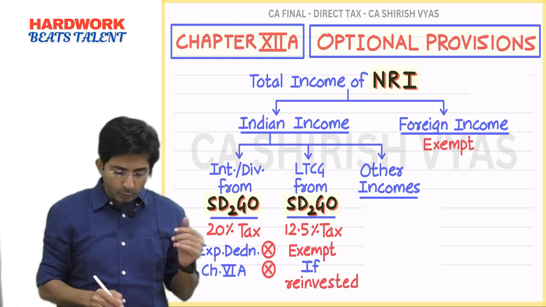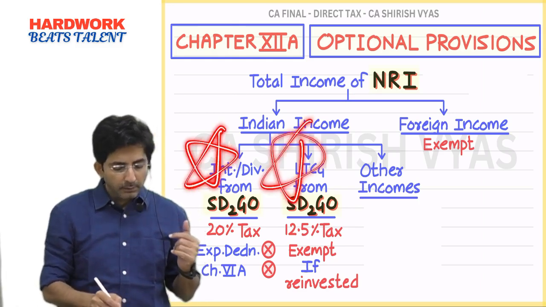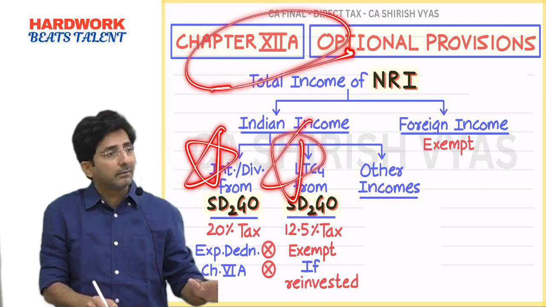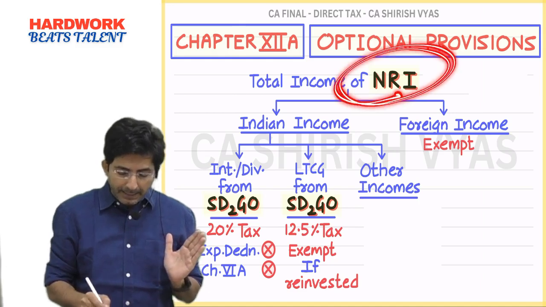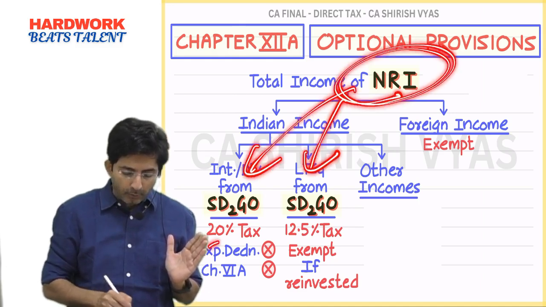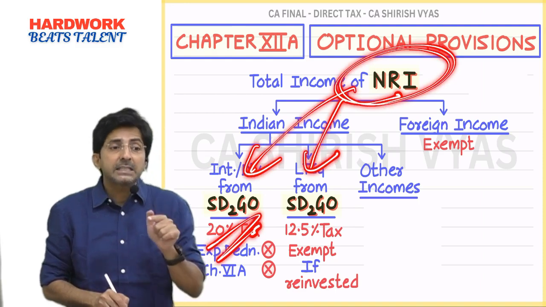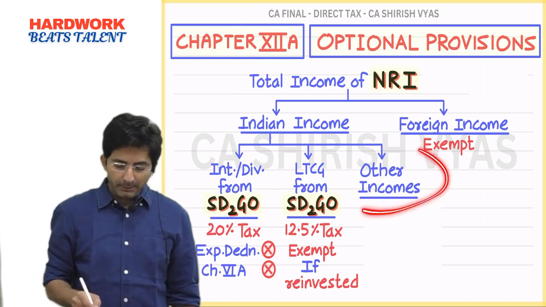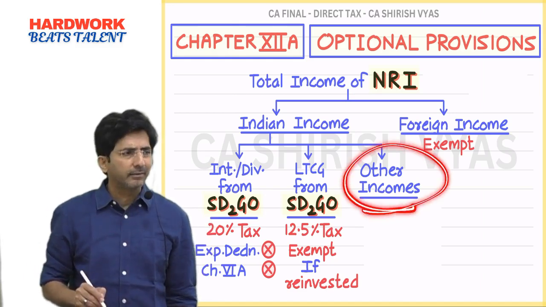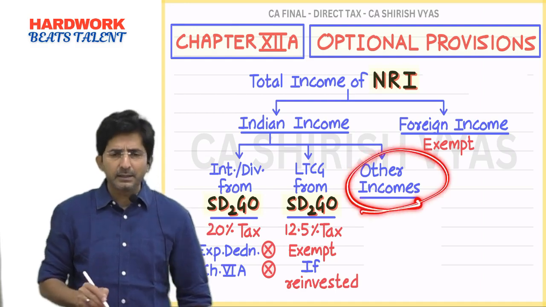See, once you understand these two things, chapter 12 is done. The whole focus of this topic is to understand NRI's tax treatment on interest and dividend from Sadgo and long term capital gain from Sadgo. See, this other income is taxed at normal rate. Tell me what can come in other income?